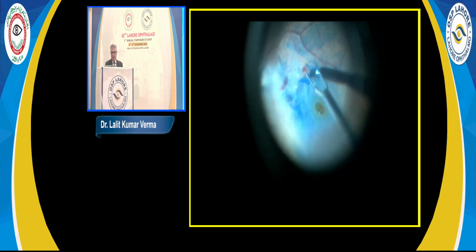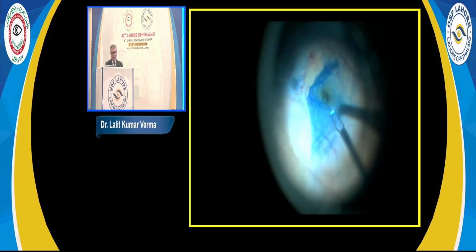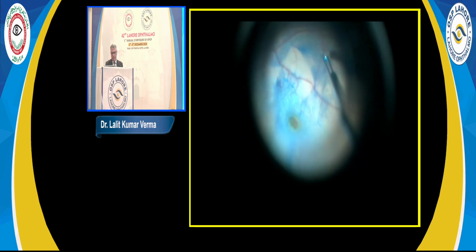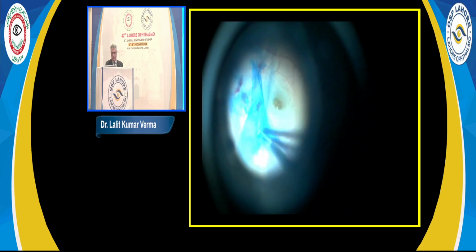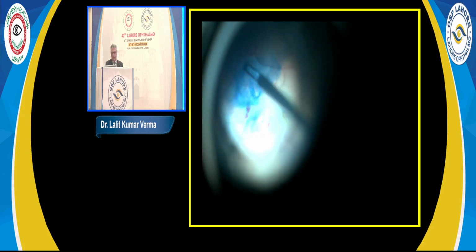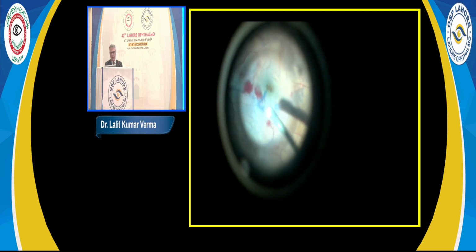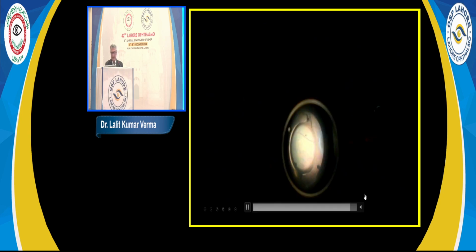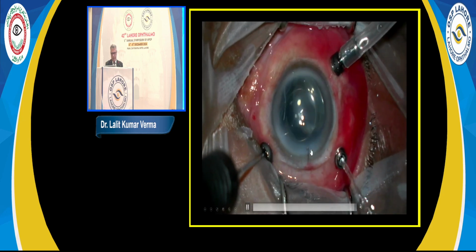Again, you see it nicely stained. The purpose of staining agents is to make your job precise. Then you will cause fewer complications. Otherwise, you can do without that also if you are very confident. But this entire ILM then comes out. So all the 3 membranes with 3 different dyes have been taken care of. And then you do air-fluid exchange and gas injection. IOL was also done in the same sitting.